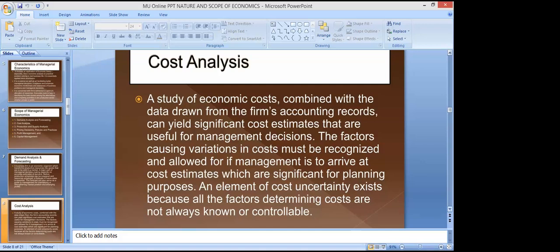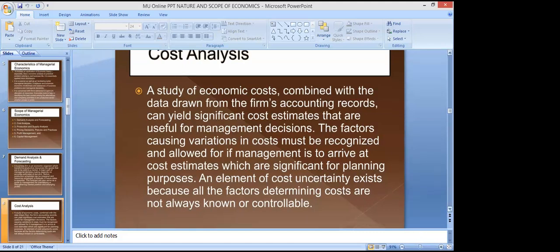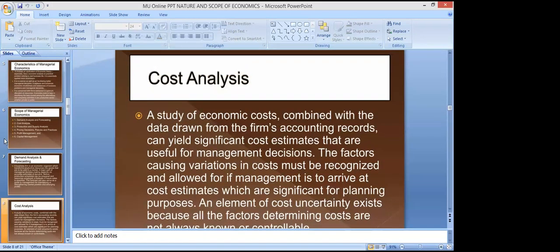So fixed cost, variable cost, marginal cost, total cost, average cost, right? These are the very important costs that a manager must know, and these are the costs which need to be taken care of. They should be at the minimal level, so that we can produce more and more goods, right? We can have more profits, right? So this is cost analysis. I hope it is clear to you.